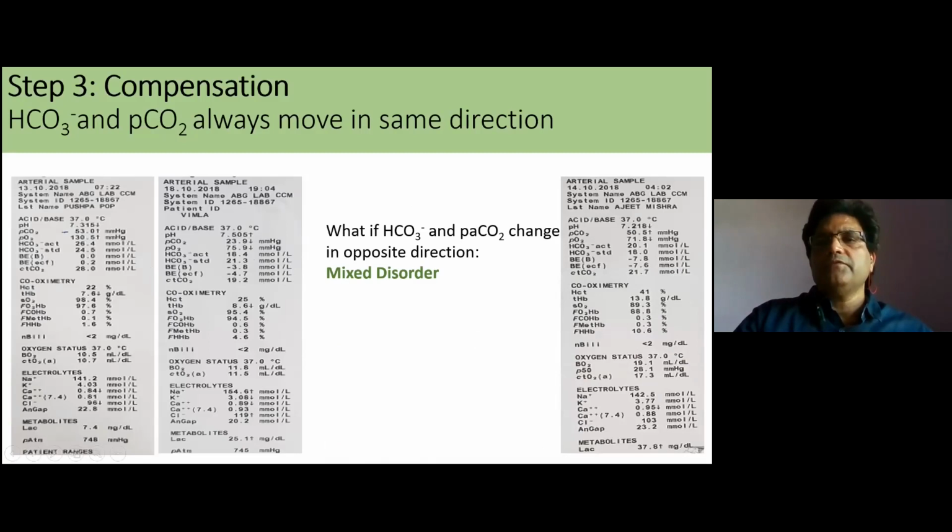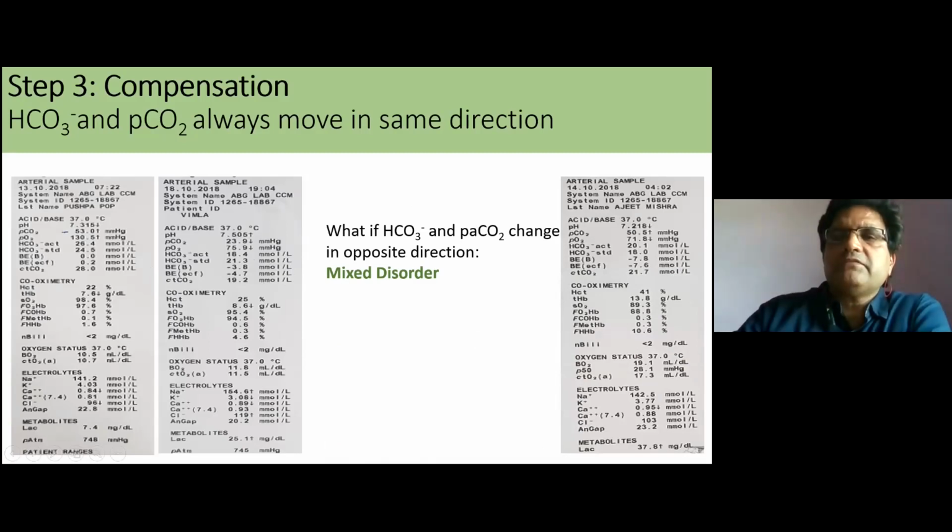In this particular case, the pH is 7.21, which is acidemia, and the PCO2 is high, which means this acidemia is caused by the PCO2. So this condition is called respiratory acidosis. But on the other hand, the bicarbonate is also decreased, so it is not trying to compensate. If it were compensating, the bicarbonate level should be higher than normal. So we can easily say that compensation is not going on. This is also a mixed disorder.